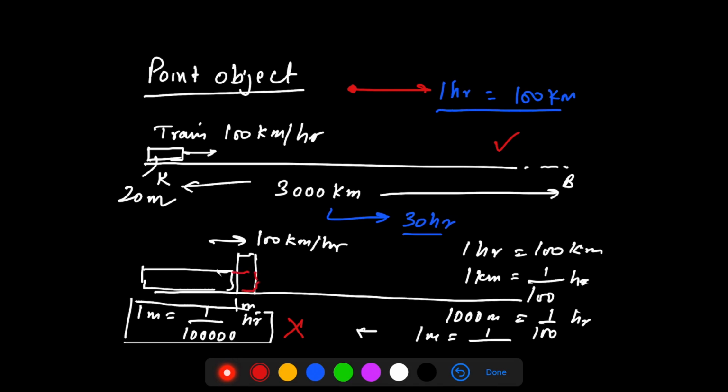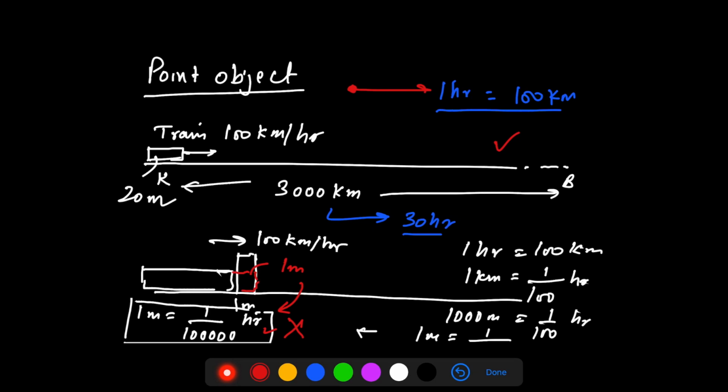But here if you take it as an entity, then even if the train covers 1 meter in this much time, the train has still not crossed the pole. So you cannot say that in this much time the train has crossed the pole.